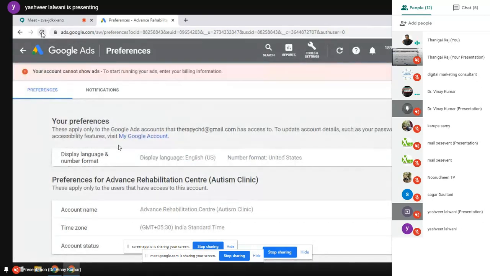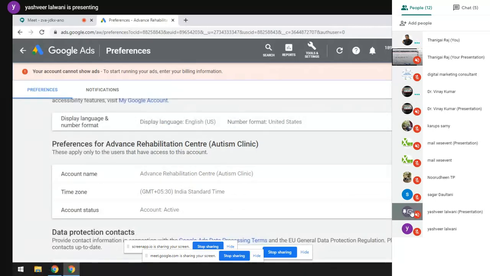Okay, what it is saying: your account cannot show ads. To run ads, enter your billing details. So the next process is that you have to give your billing details and add your credit card in order to run your campaign. Those are usual processes. You can fill up the forms, complete it and start running. Fine, Vinay. Alright, shall we go for a break?